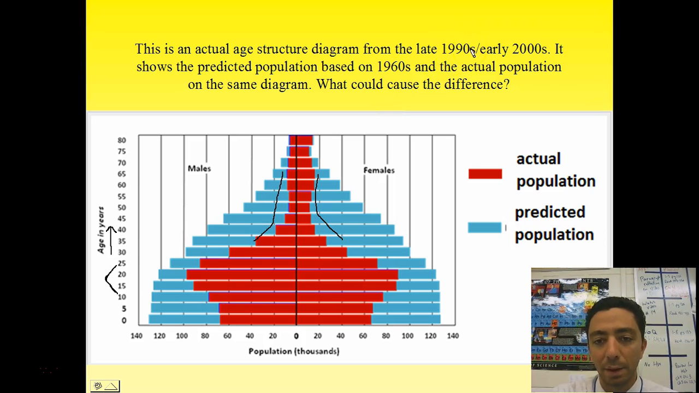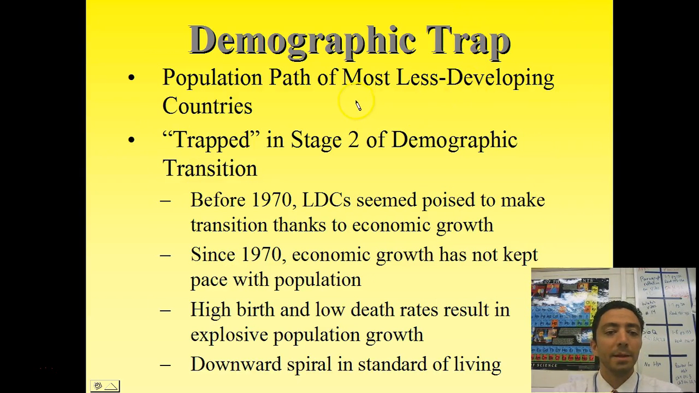That leads to a lot of gaps in skilled workers, right? These people here are the ones that should be in college and becoming chemical engineers and managers of businesses, and really the smart thinkers of the country, people that are going to push it forward and out of stage 2 and into stage 3. With them dying off, you really end up with a shortage of really skilled people to lead the country forward. Demographic trap is the last part I'm going to talk about for it.